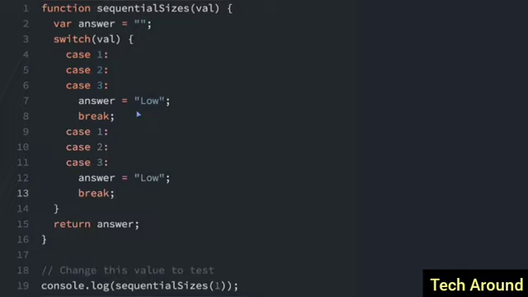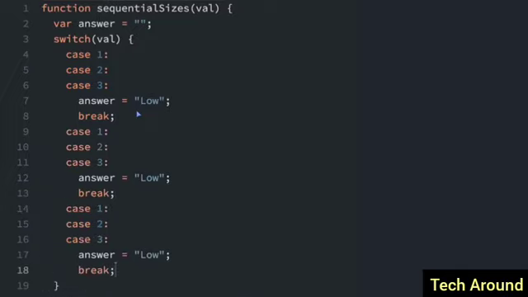That's 4, 5, 6. We're going to do the same thing with 7, 8, 9. So I'm going to do copy and paste again, and then I'm just going to update the code. So this is going to be 4, 5, 6. We'll have 7, 8, 9, and we're going to have mid and high. So if the case is 1, 2, or 3, like for instance, if it's 1, it's going to pass through 2 and 3 to get low, and then it's going to break out. If it's 4, 5, or 6, it's going to pass through to get to mid, and then it's going to break out. 7, 8, 9, it's going to pass through to high and break out.